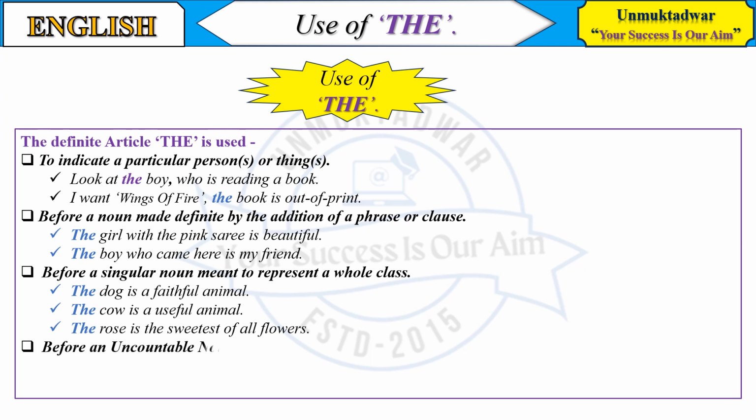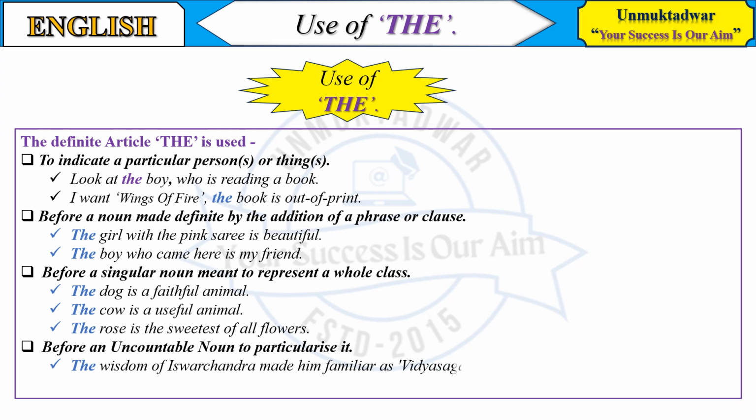Before an uncountable noun to particularize it. The wisdom of Iswarchandra made him famous as Vidyasagar. The silver of the ring is very bright.